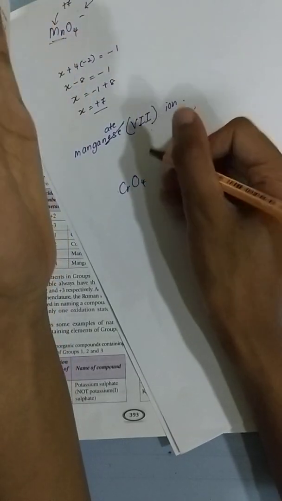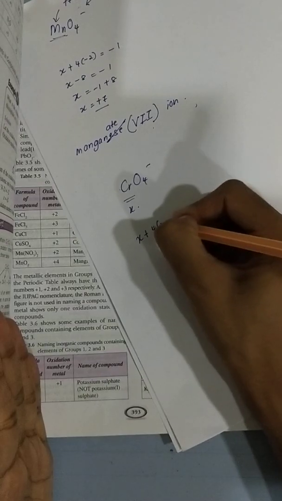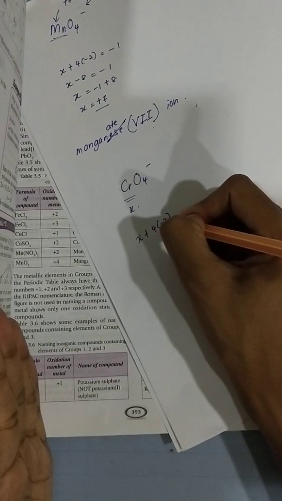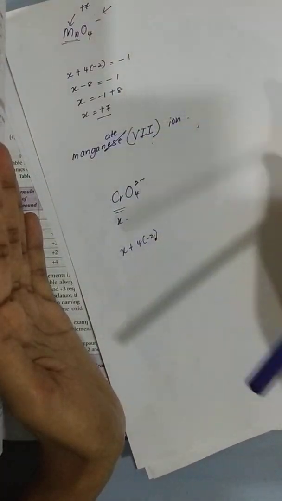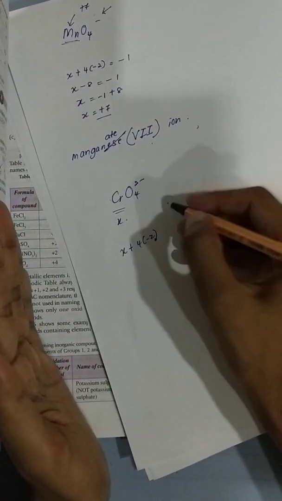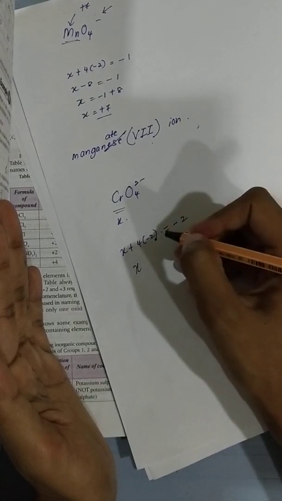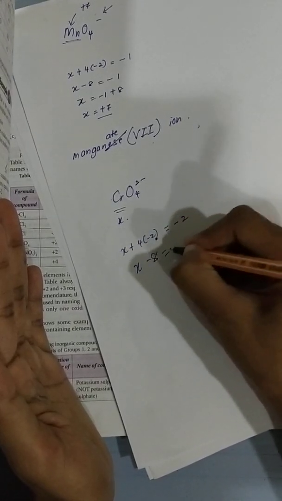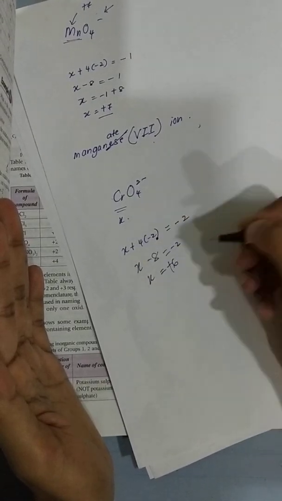CrO4 negative. Okay, how do I want to do this? Again, I find the oxidation number. So X plus 4 times negative 2. I think there's a mistake, yeah. Negative 2 here. So X minus 8 equals negative 2. This one you know. 8 comes over and then it's positive 6.